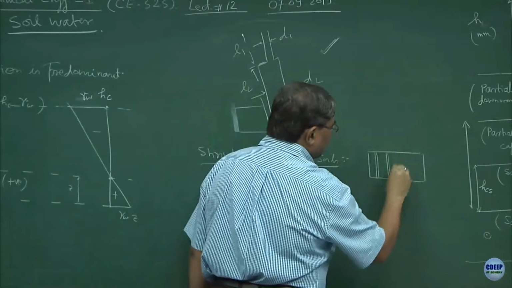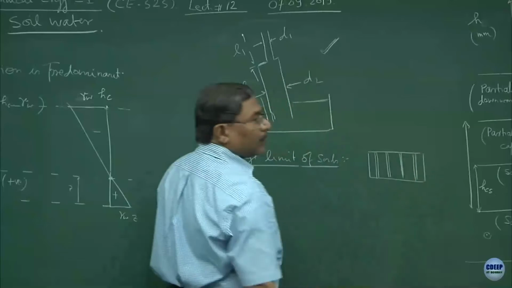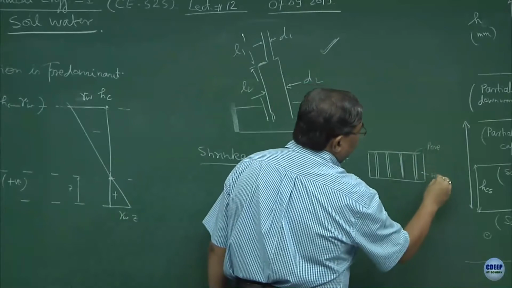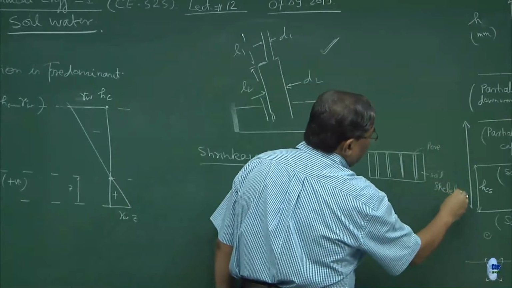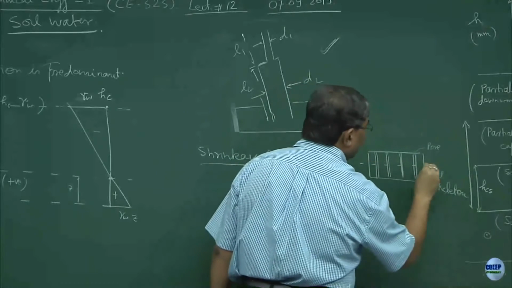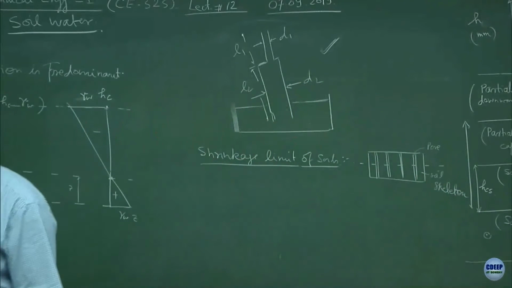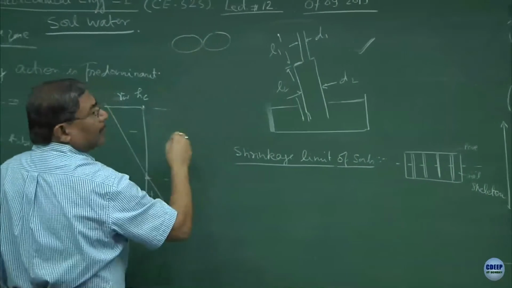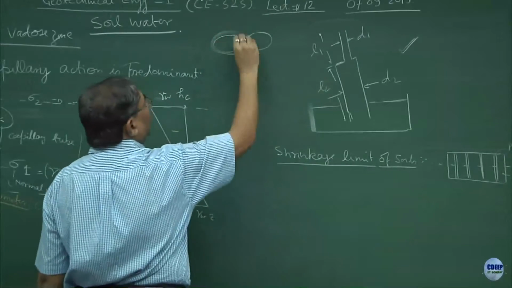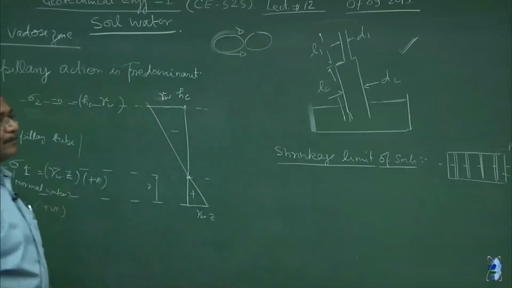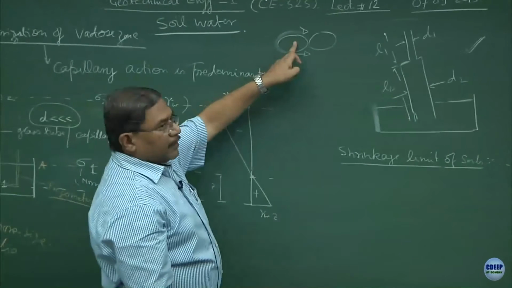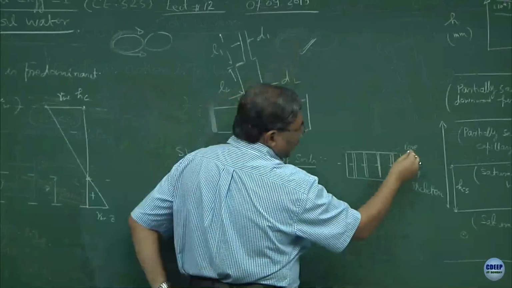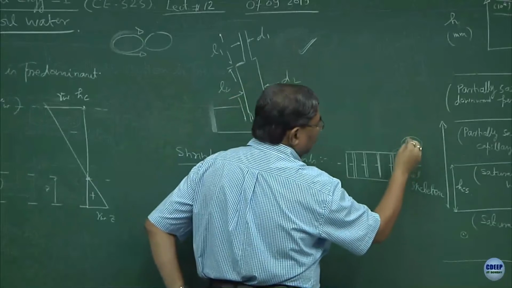This specimen is having pores. So, this is the pore and this is the soil skeleton, and this is the center line. The best way to define shrinkage of the material is, you remember I had drawn this free body diagram of the two grains. What does surface tension do? It brings particles closer to each other. Water is under tension, so soil is under compression. Is this correct? What happens is that these pores are filled up with water,